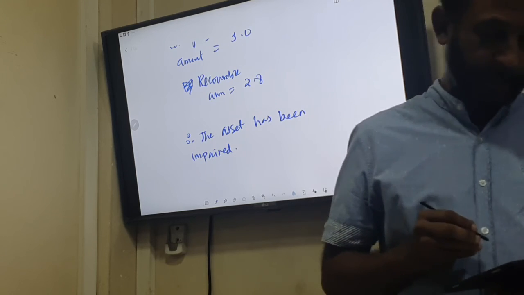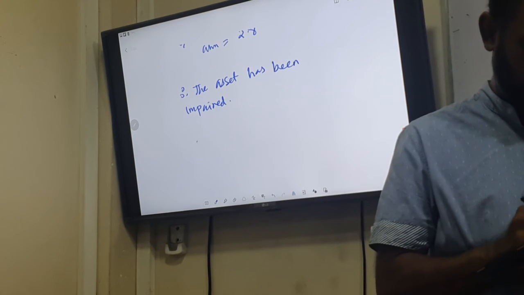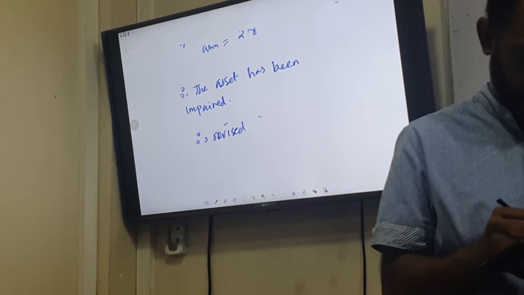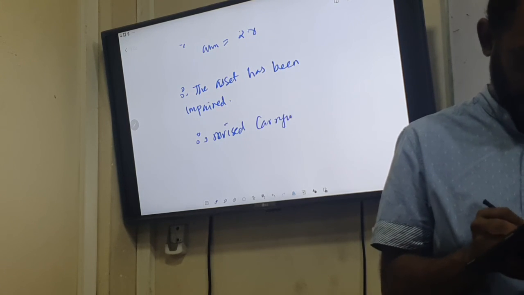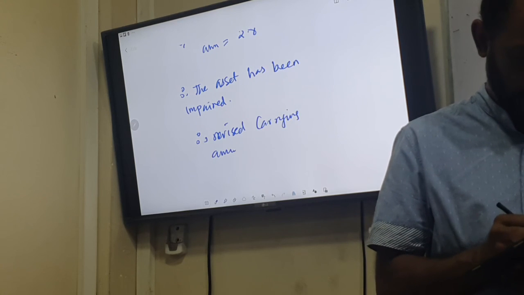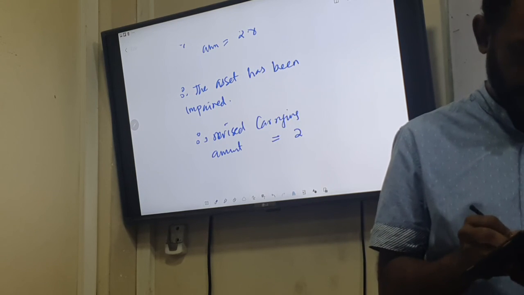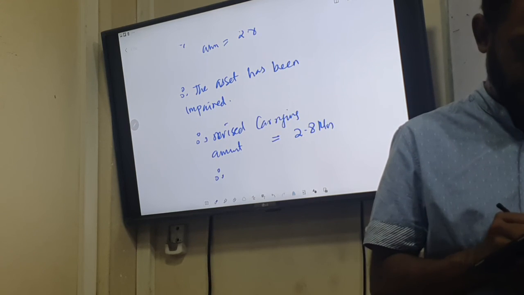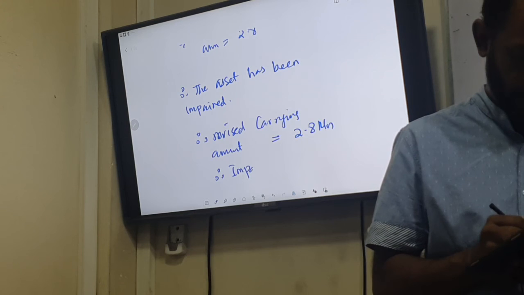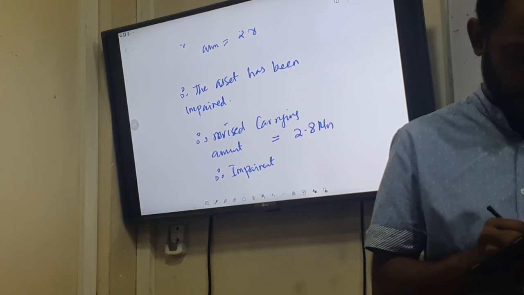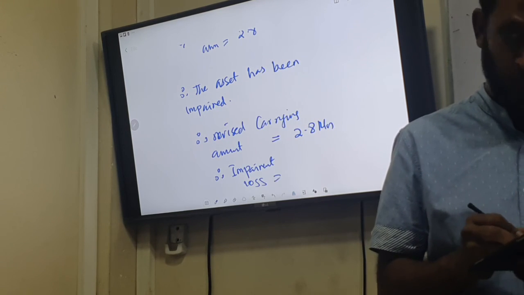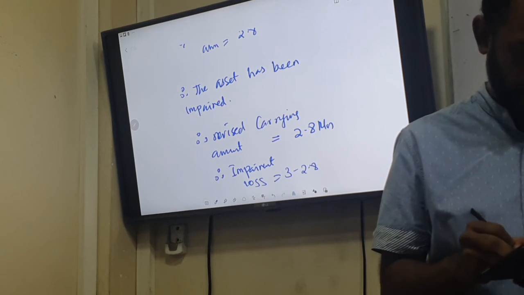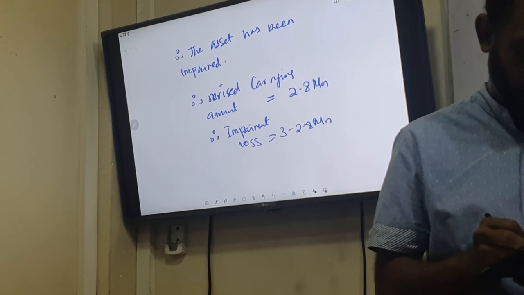Correct? And the asset has been impaired. So accordingly, the revised carrying amount will be 2.8 million. And do we have any impairment loss? Yes or no? Yes. How much? 0.2 million. So 3 minus 2.8 million, which is 0.2 million.